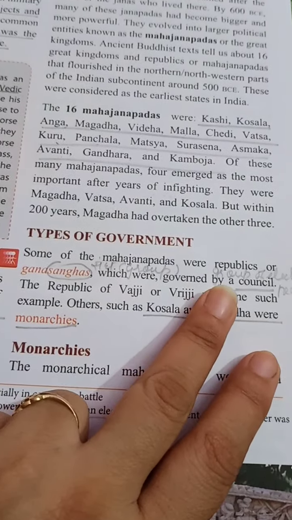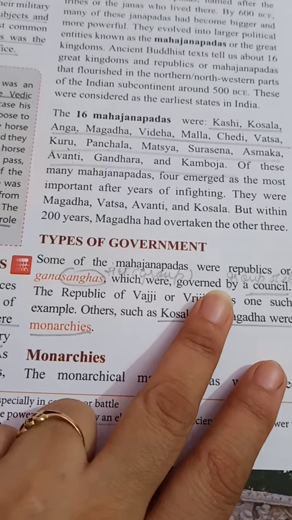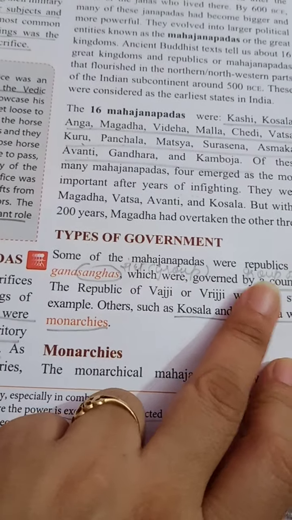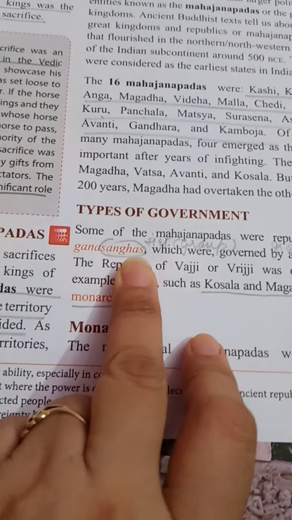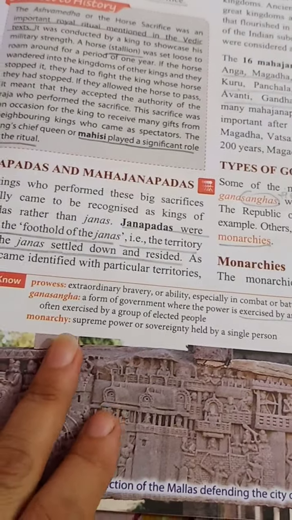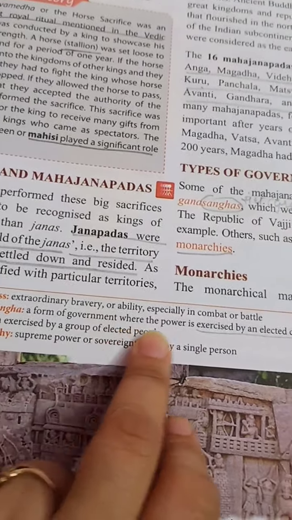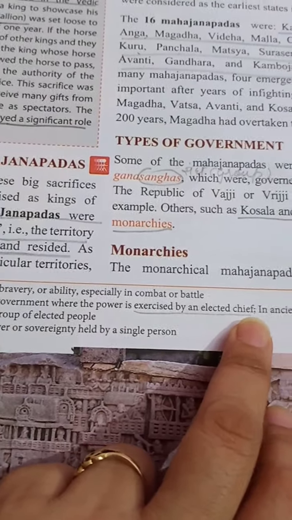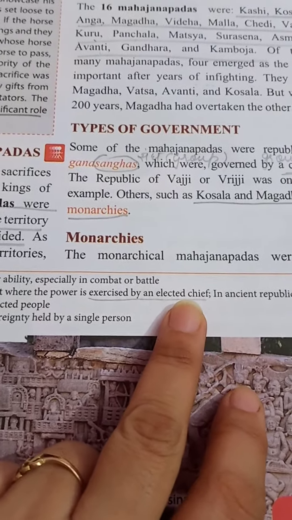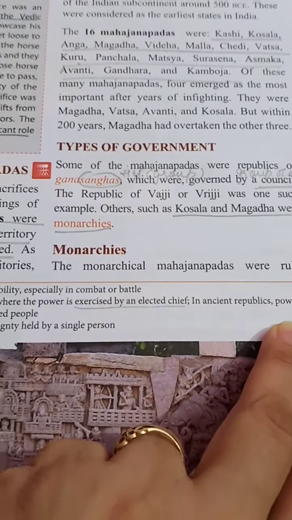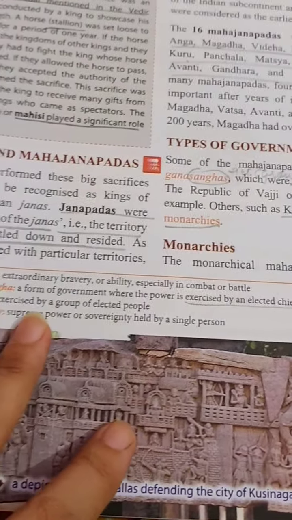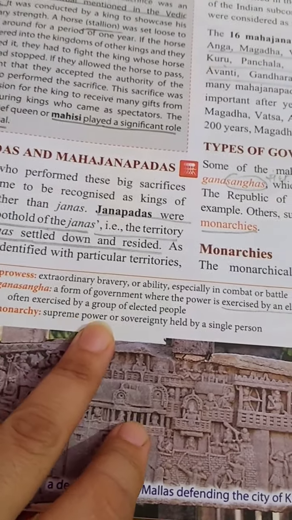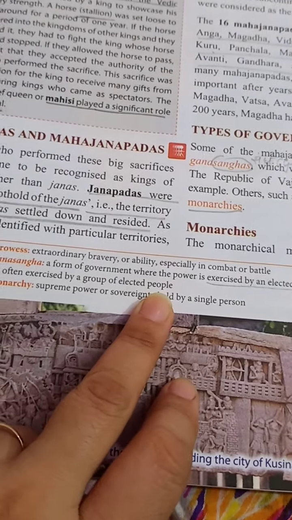Some of the Mahajanpadas were republics. Republics in Hindi are known as Gana Sanghas. Gana Sanghas means a form of government where the power is exercised by an elected chief. In ancient republics, power was often exercised by a group of elected people.